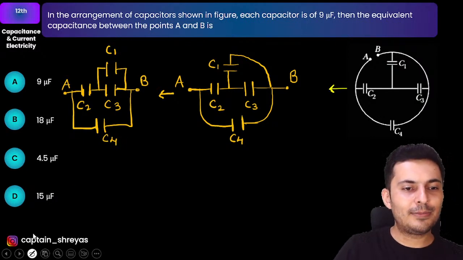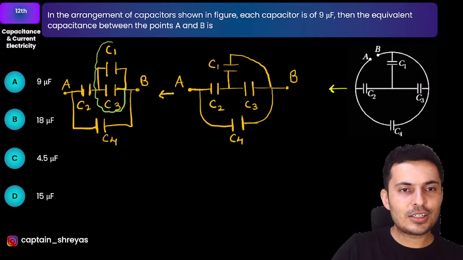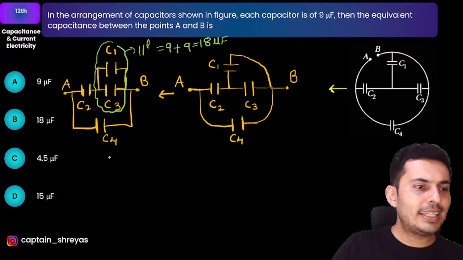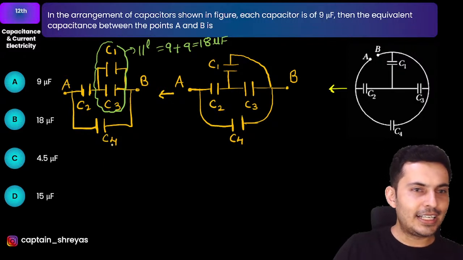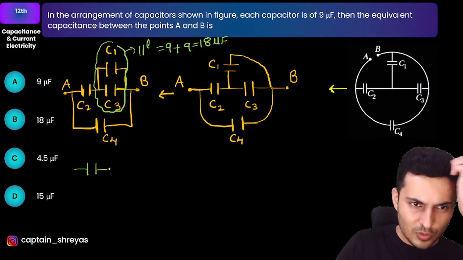You just have to add them. Now each of them is nothing but 9 microfarad. So basically you can just combine these two together. Since they are in parallel, it will be 9 plus 9, which is nothing but 18 microfarad. And then combine these two also together, and this and this will be in series.